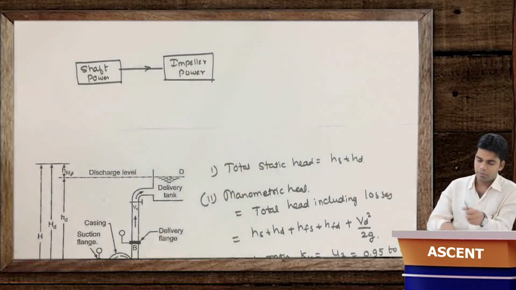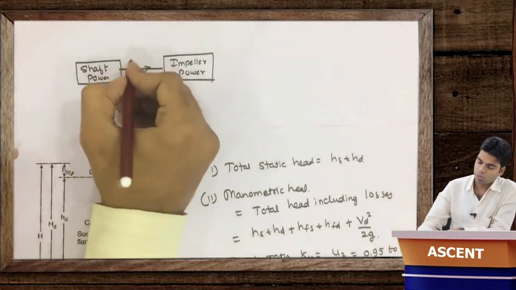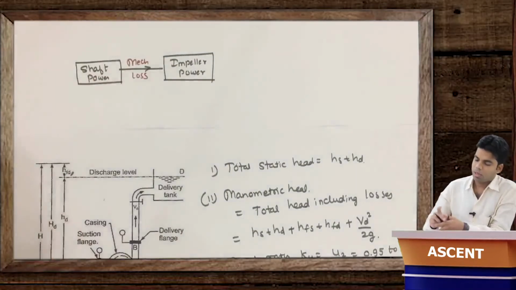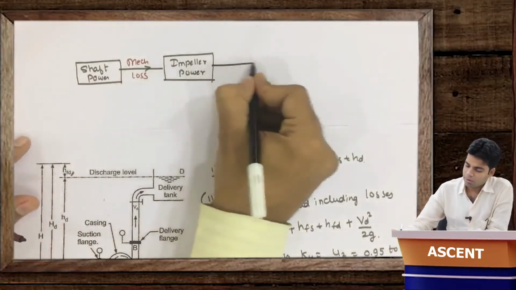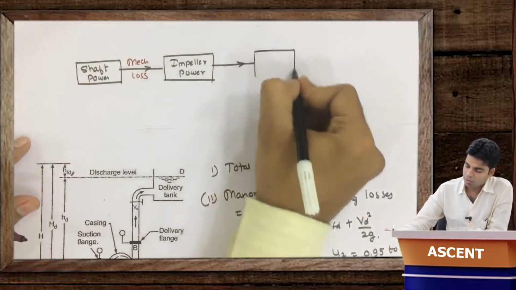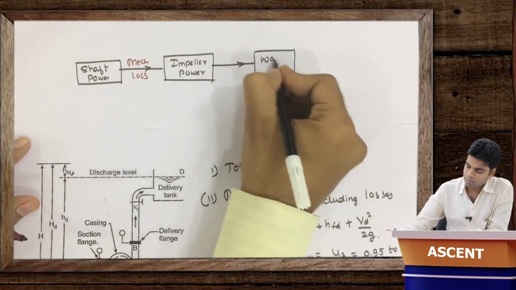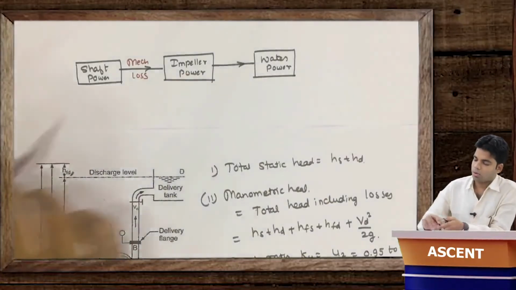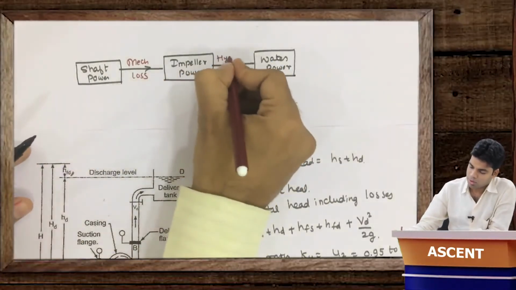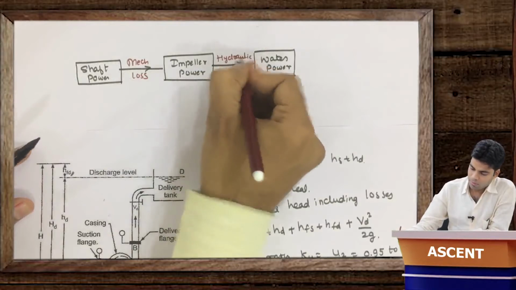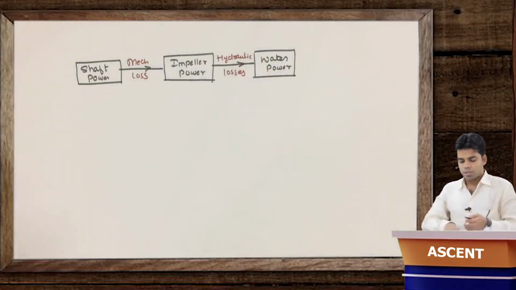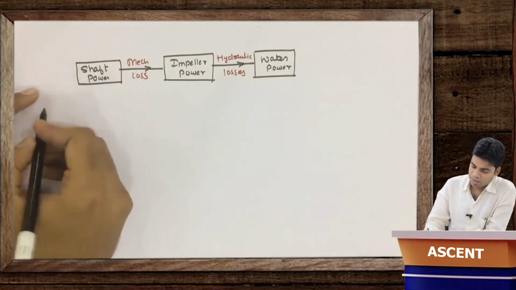In between there will be certain losses, and those losses are called mechanical losses. Then this impeller power will be converted to water power, and there are certain losses which are termed hydraulic losses. Getting this now? First there will be the manometric efficiency.